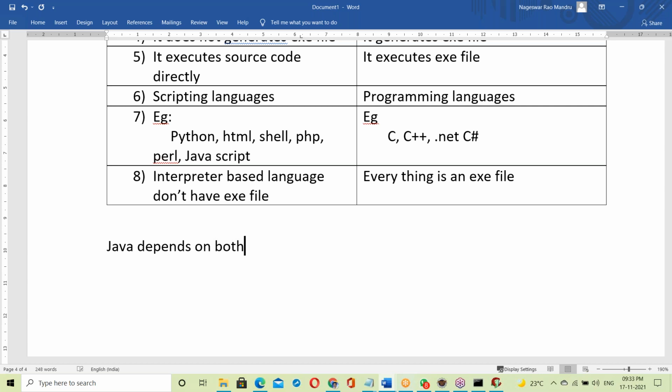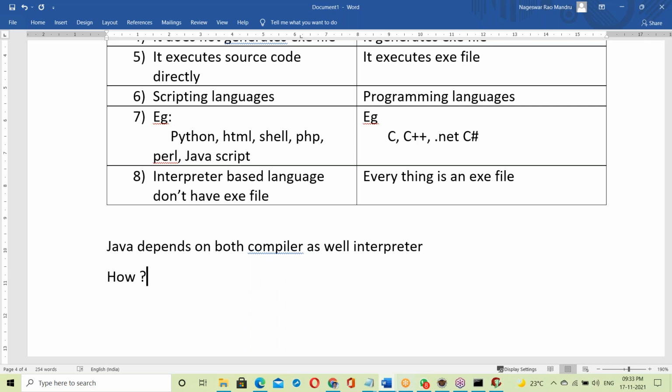Java depends on both, compiler as well as interpreter. Based on what, you're asking? That is the topic we'll discuss tomorrow.